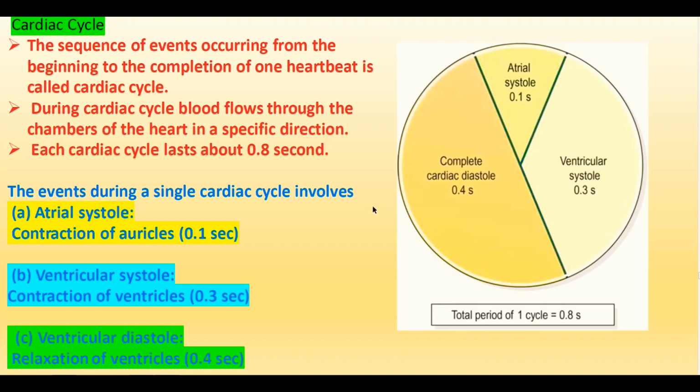Each cardiac cycle lasts for about 0.8 seconds. That's why we have 72 beats per minute.